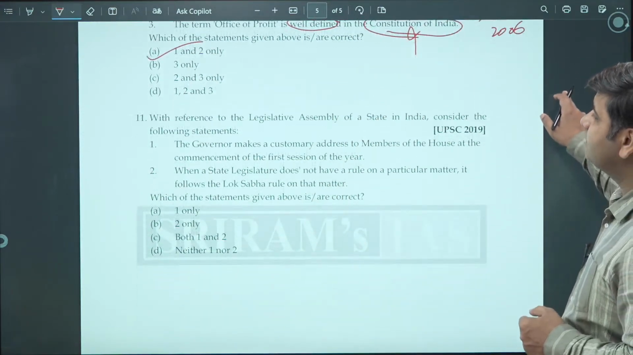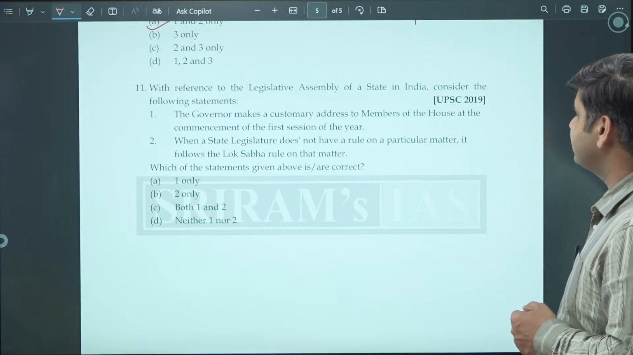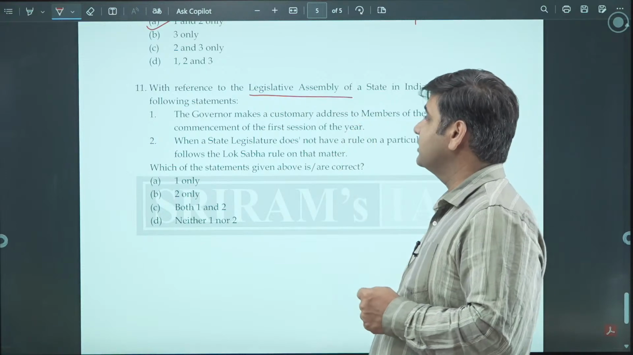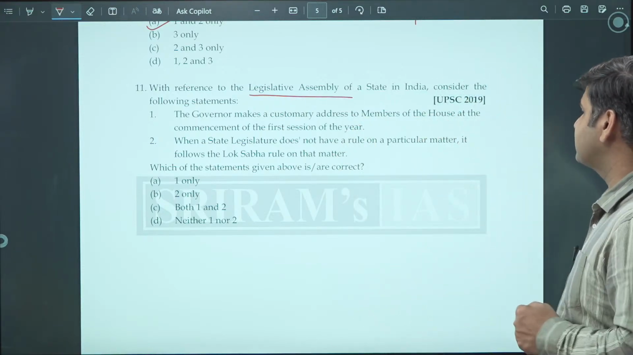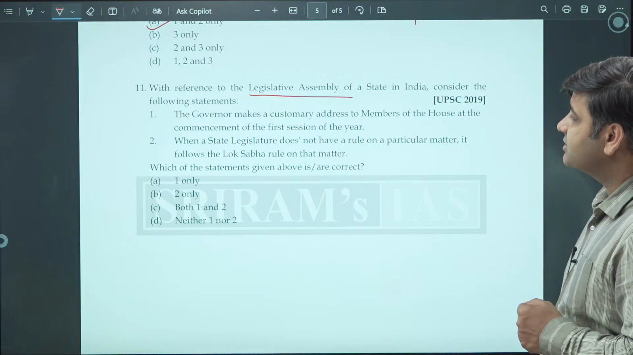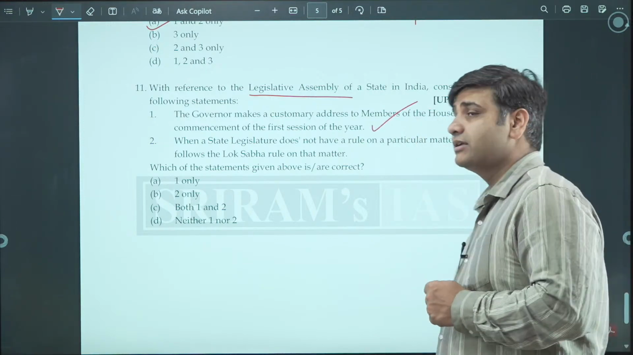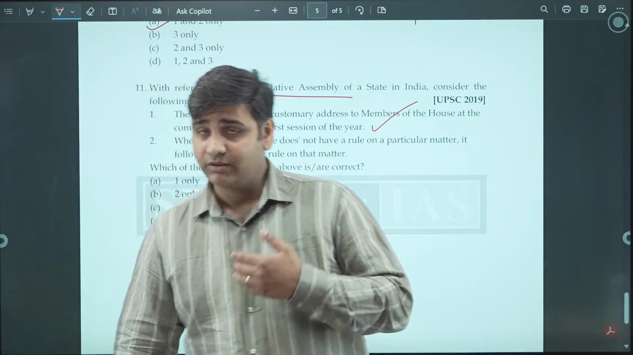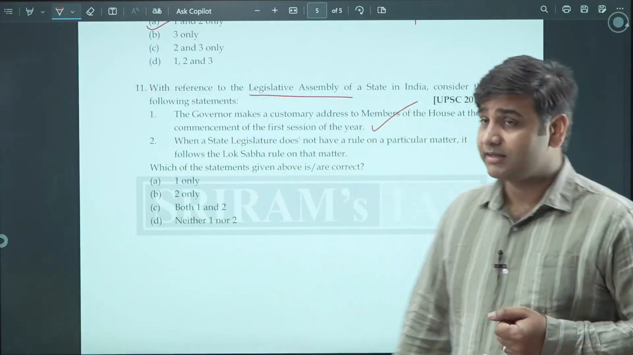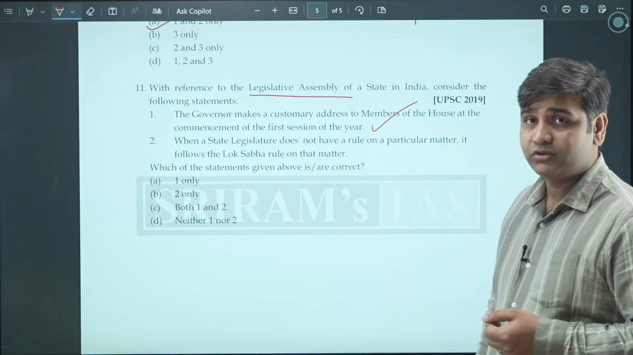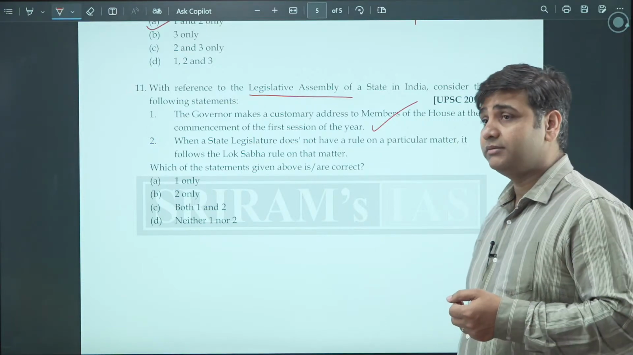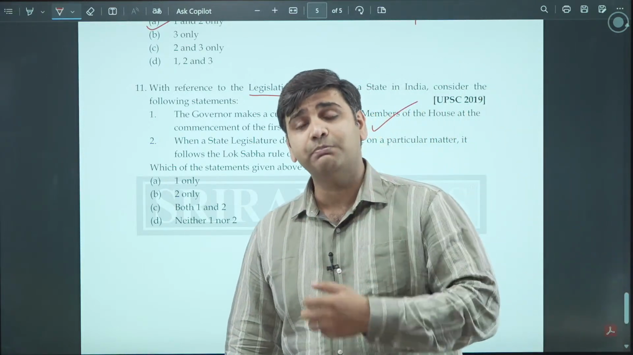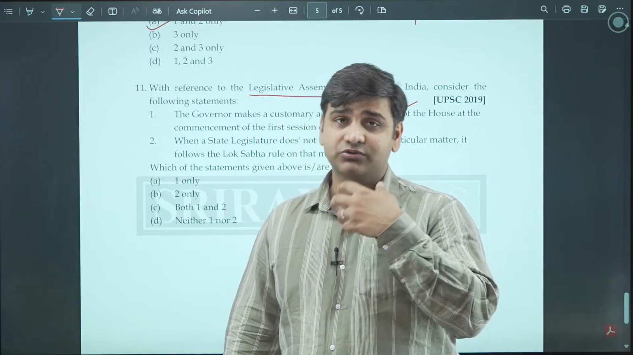Last question, the 11th one. With reference to the Legislative Assembly of a state in India, consider the following statements. So this is asking about the Legislative Assembly. The Governor makes a customary address to members of the House at the commencement of the first session of the year. It happens in Parliament also when the President comes and makes that speech, and then there is a discussion on that speech. Usually it comprises all the things which the government is going to do, the plans of the government, what the government is going to follow.